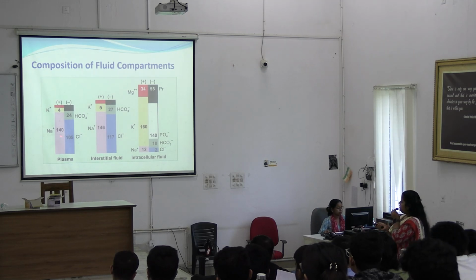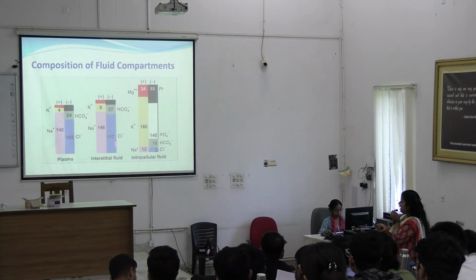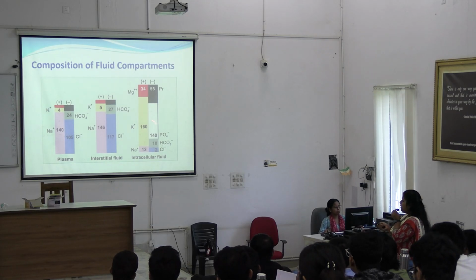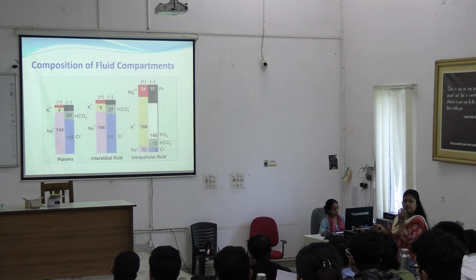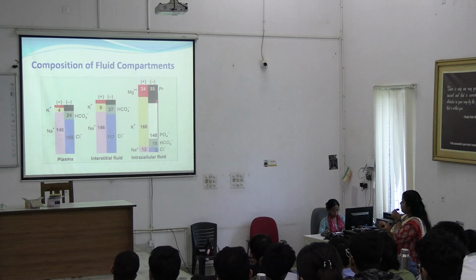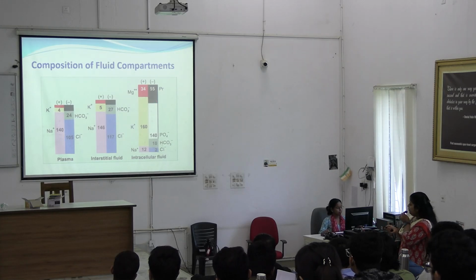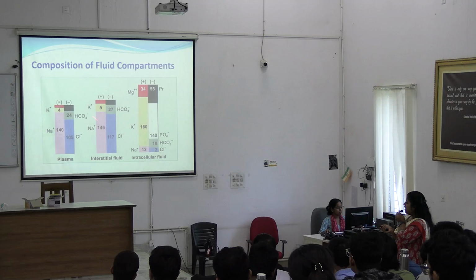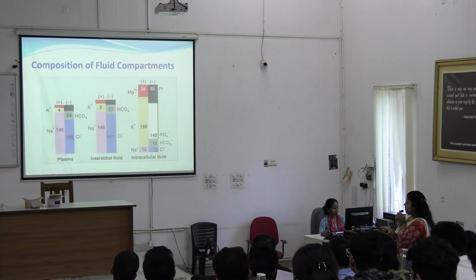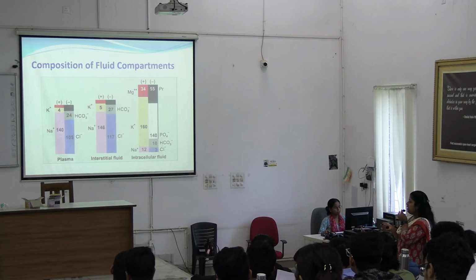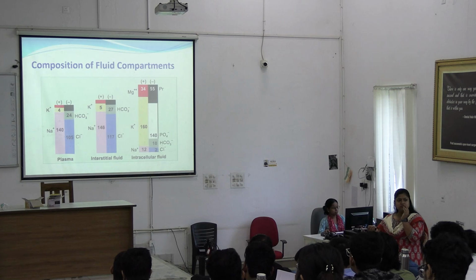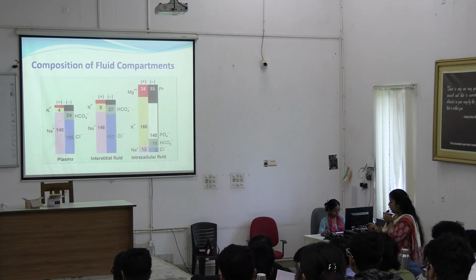Now coming to the anions, chloride and bicarbonate are high in the extracellular part, whereas in the intracellular part there is phosphate and proteins. So what will be the conclusion, that the total of these extracellular plasma and intracellular cations and anions will be equal.